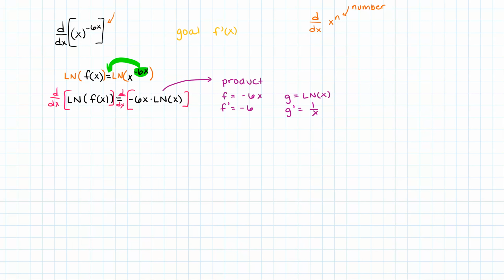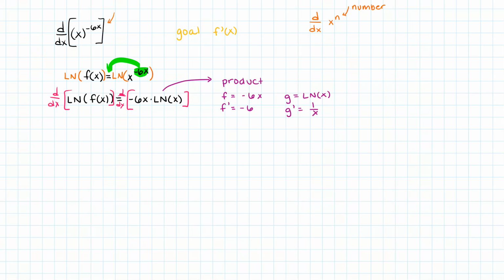Now this f is not related to the f in the problem, it's just shorthand. Some people use a and b, but normally I just use f and g.